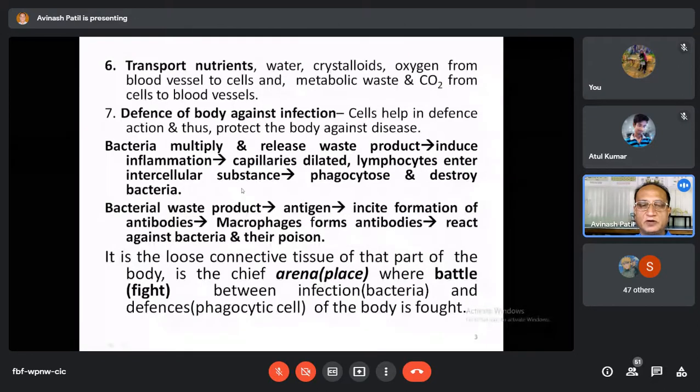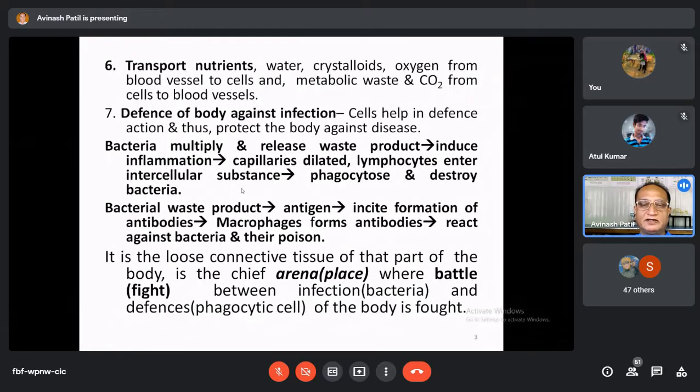And once they come outside the blood vessel and enter the ground substance of the tissue where the infection is present, where the bacteria is present, they migrate towards the bacteria and eat them, phagocytose them, and destroy the bacteria. So it is one of the kinds of nature's gift, God's gift to the body. The body itself has a tendency to fight against the infectious agent, to fight against the infection.